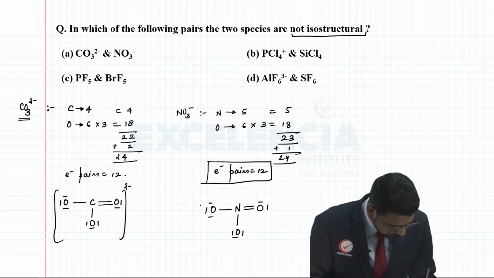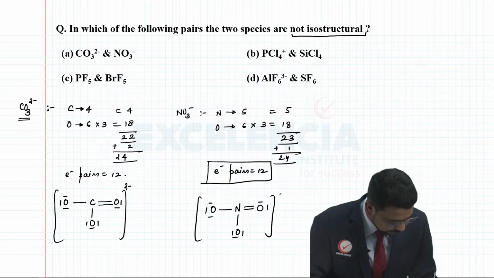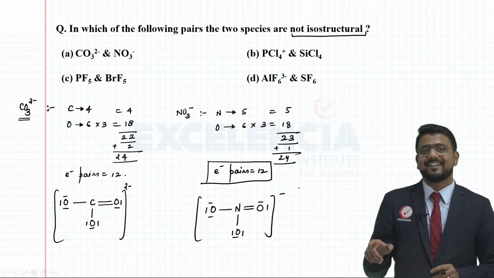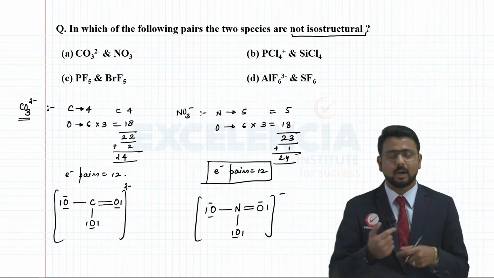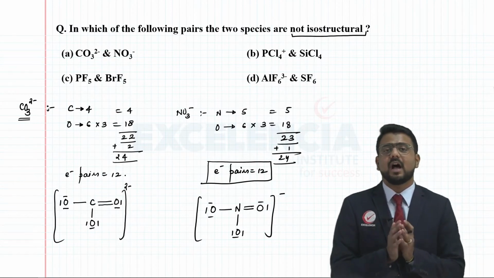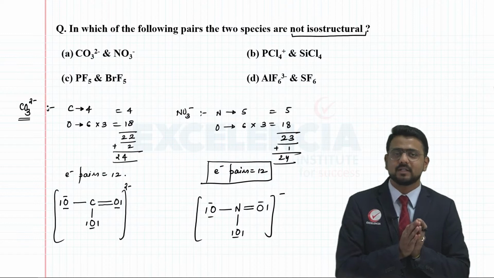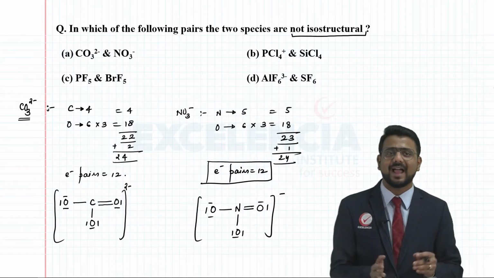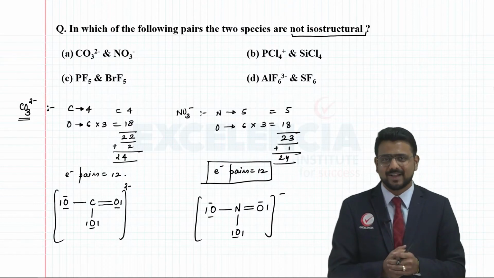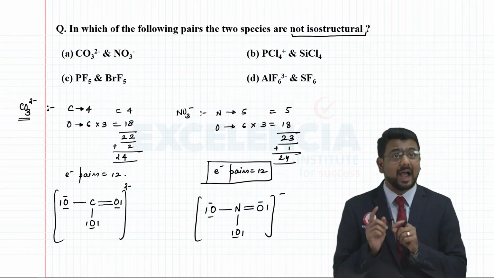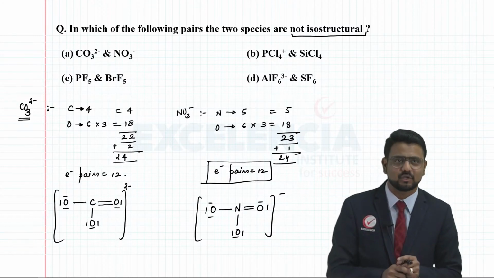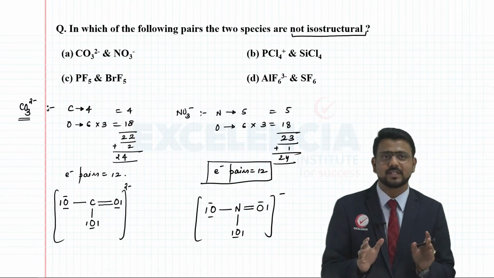So I can very well say that in both the carbonate ion and the nitrate ion, the central element, carbon and nitrogen, is surrounded by 3 electron domains, 3 electron clouds, that do not have any lone pairs. So that means I can definitely say that these two structures are isostructural. They have the same structure. I hope this is very much clear.